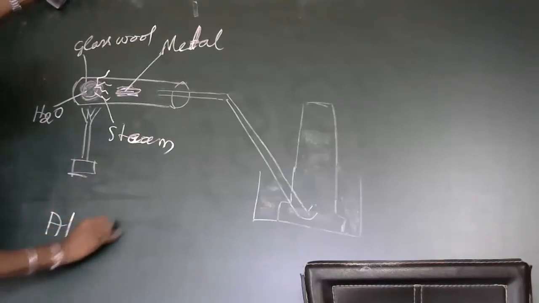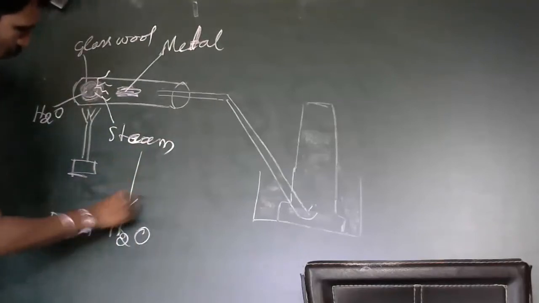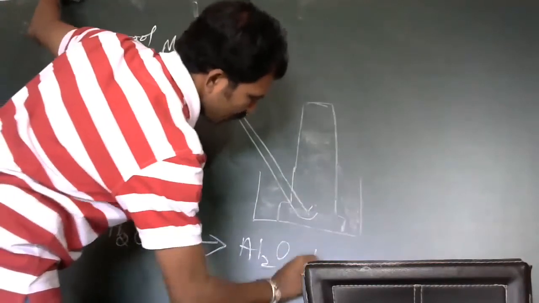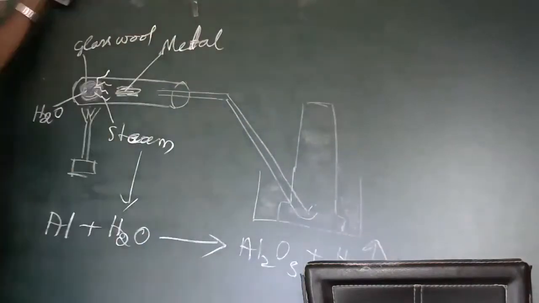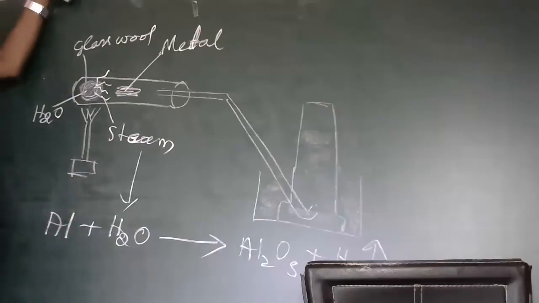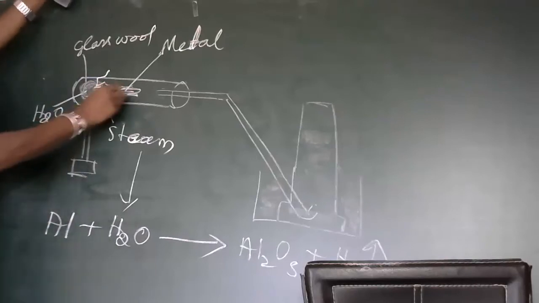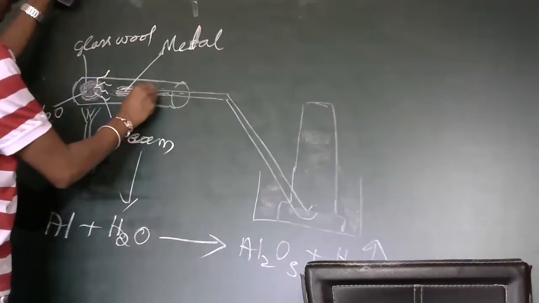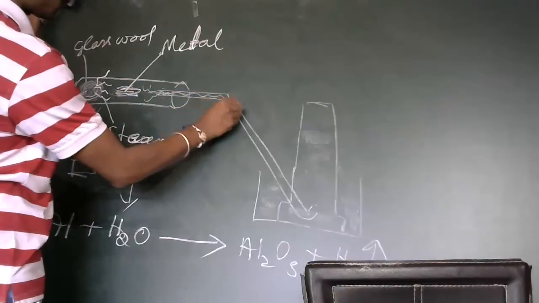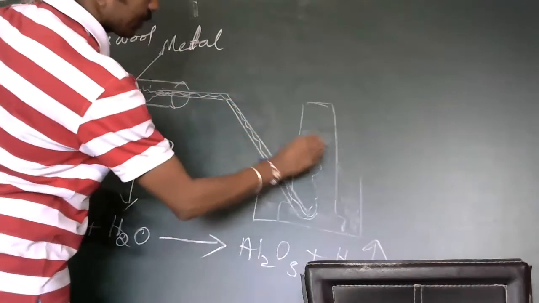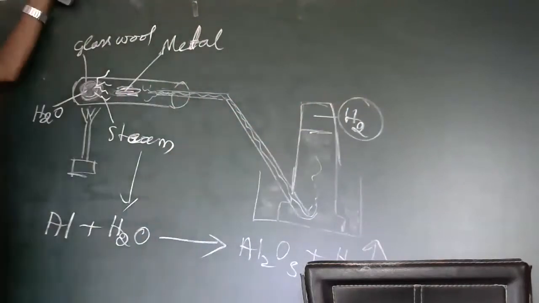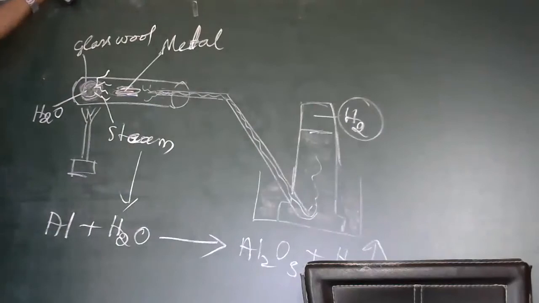If you take aluminium and H2O, steam is nothing but H2O. It reacts to form Al2O3, and H2 is liberated. In the presence of steam only, this reaction happens. The H2 which is liberated is passed through this delivery tube and collected in this collecting jar. So here we collect the hydrogen gas. This is how the metal reacts with the steam.